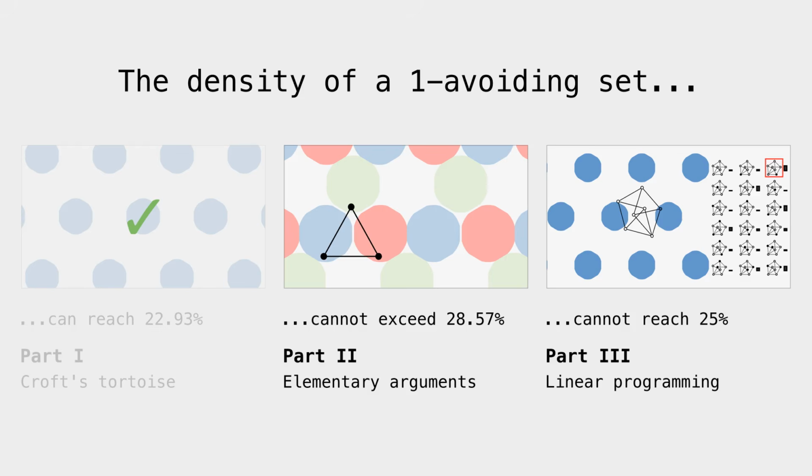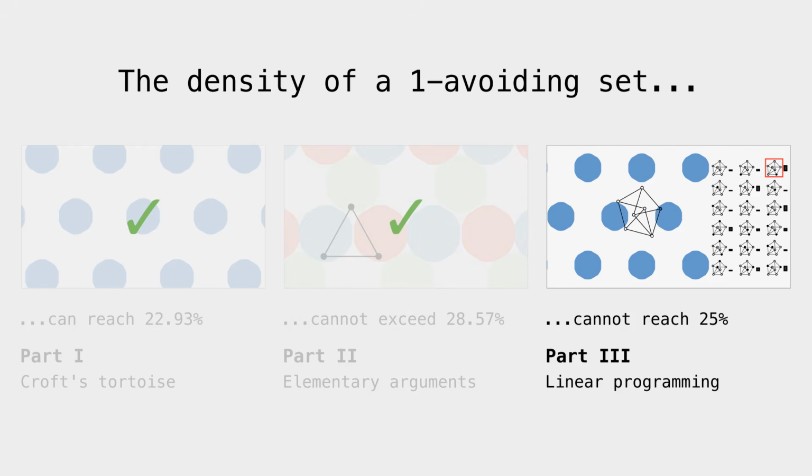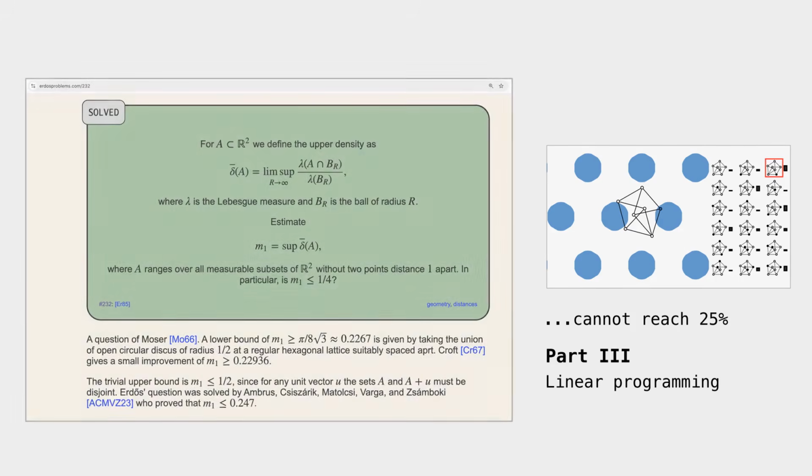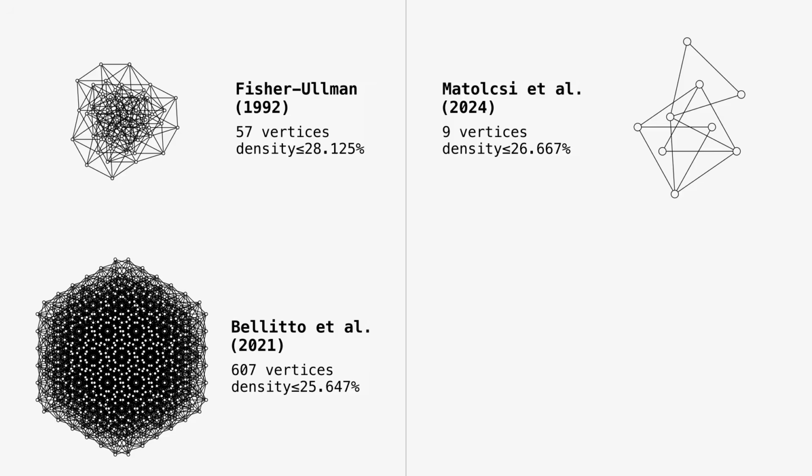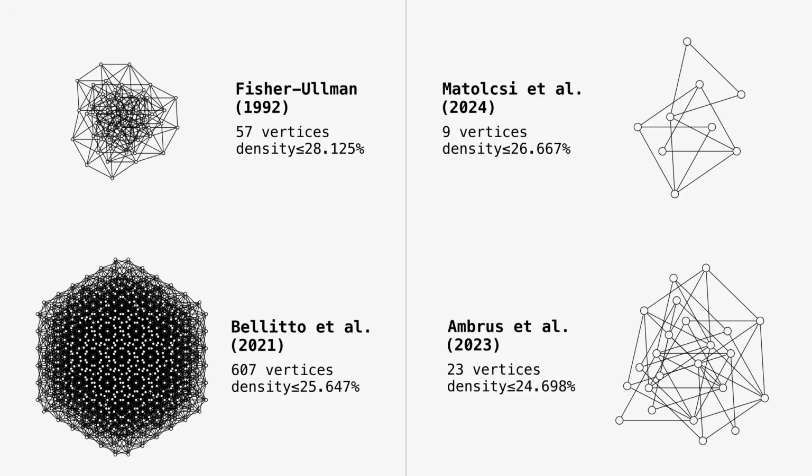Now we have finally arrived at the third and last part of the video, about our team's 2023 proof of Erdős's conjecture. This proof also uses unit distance graphs as probes, but it extracts information from them in a more careful way. So instead of, say, 1,000 element probes, 30 element probes already yield good results.